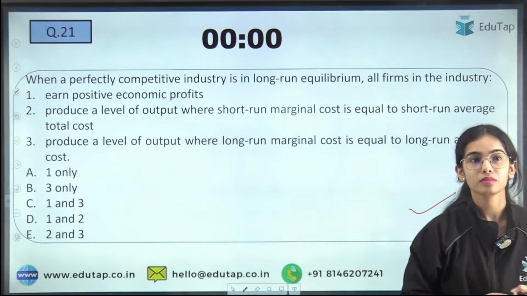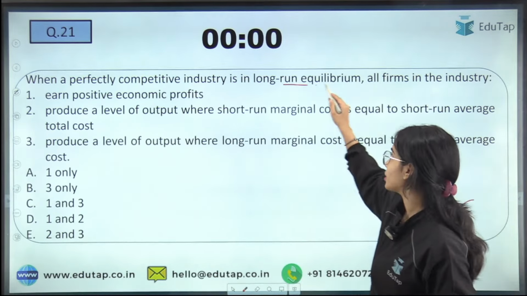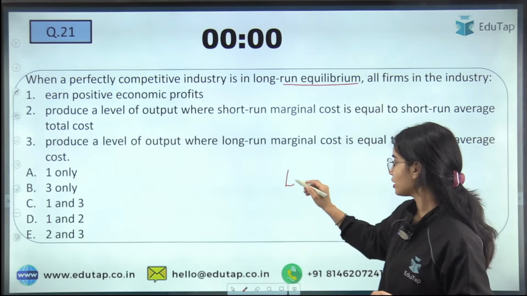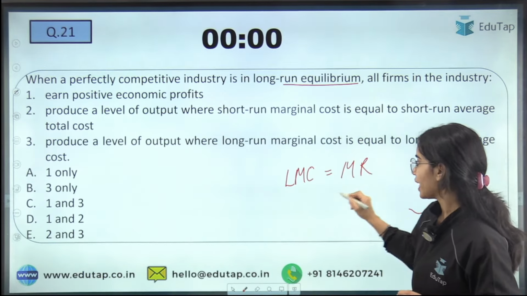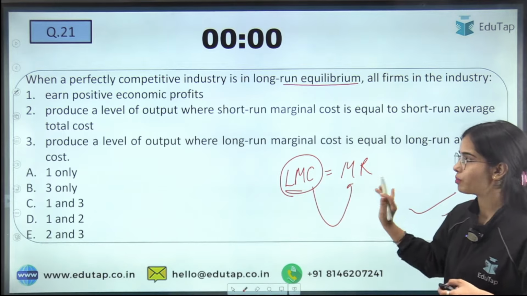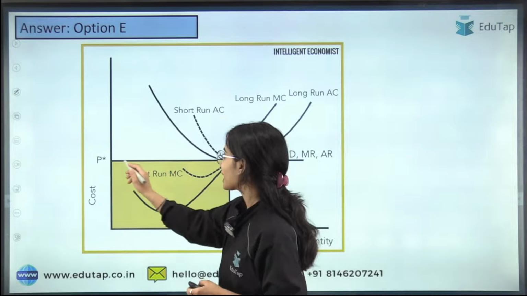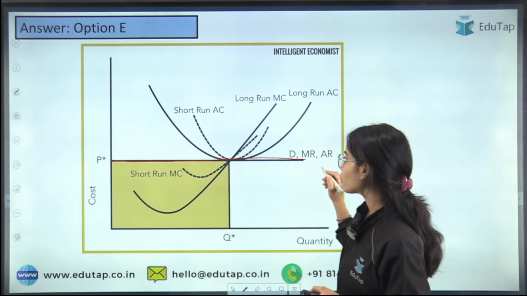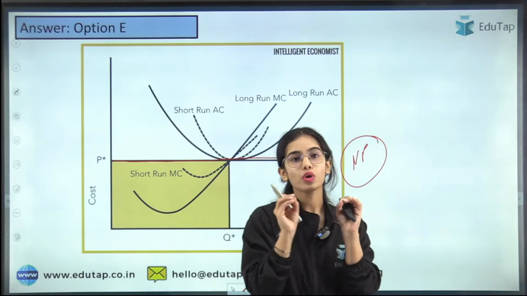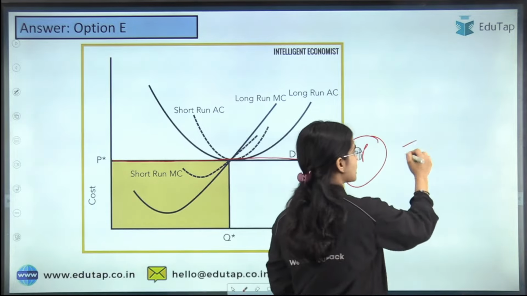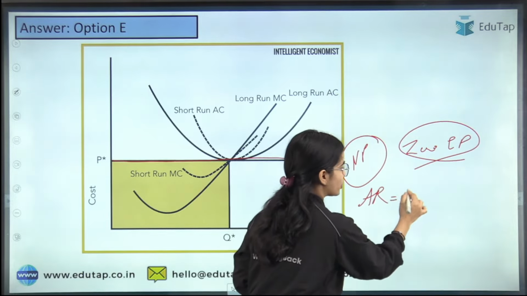Okay. So now, when a perfectly competitive industry is in long run equilibrium, it means that the long run marginal cost is equal to the marginal revenue, and the long run marginal cost is cutting the MR from below. In perfect competition, when you are at the long run equilibrium, there are only the normal profits that are being achieved. Normal profits means zero economic profits. That means your average revenue is equal to average cost.